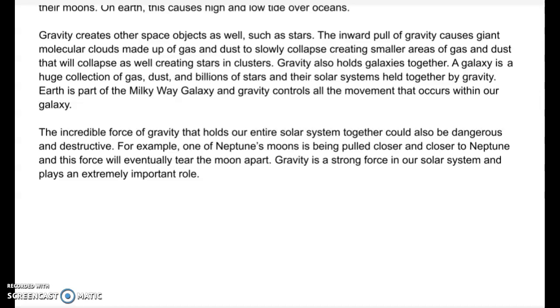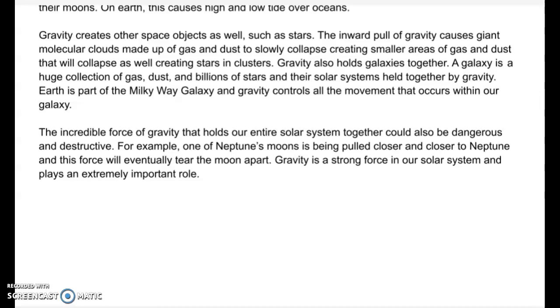Gravity creates other space objects as well, such as stars. The inward pull of gravity causes giant molecular clouds made up of gas and dust to slowly collapse, creating smaller areas of gas and dust that will collapse as well, creating stars and clusters. Gravity also holds galaxies together.